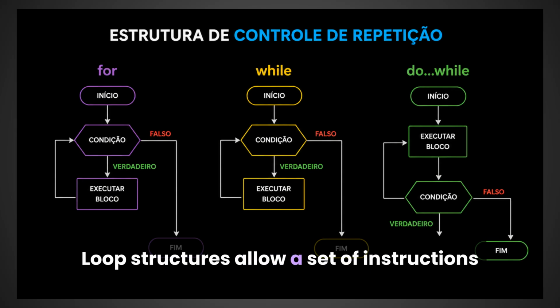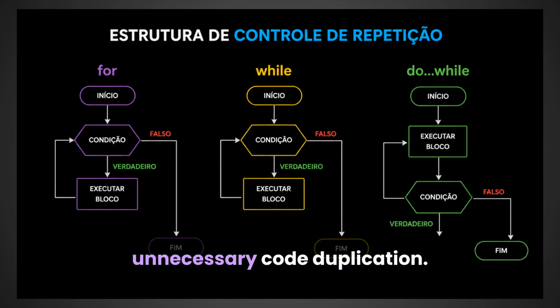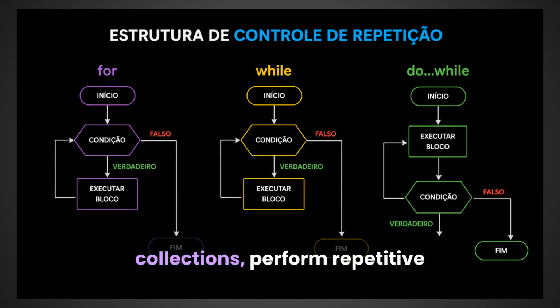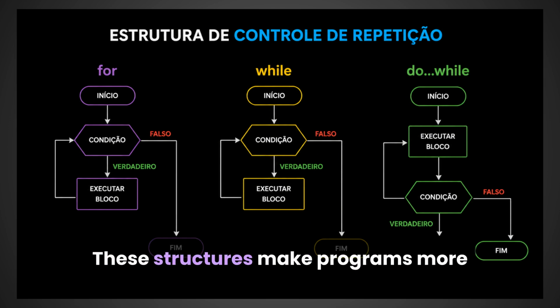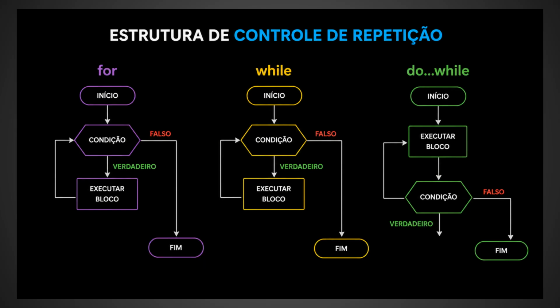Loop structures allow a set of instructions to be executed multiple times, avoiding unnecessary code duplication. The for, while, and do-while loops are widely used to iterate through data collections, perform repetitive calculations, or execute tasks until a condition is met. These structures make programs more intelligent, dynamic, and efficient.